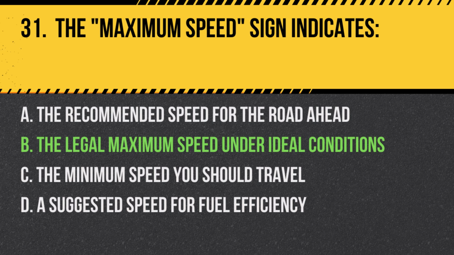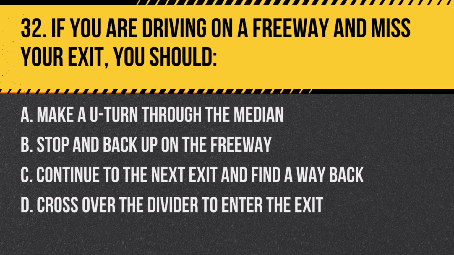Question 32. If you are driving on a freeway and miss your exit, you should: A. Make a U-turn through the median. B. Stop and back up on the freeway. C. Continue to the next exit and find a way back. D. Cross over the divider to enter the exit. Answer: C. Continue to the next exit and find a way back. If you missed your freeway exit, continue to the next exit safely to find a way back.